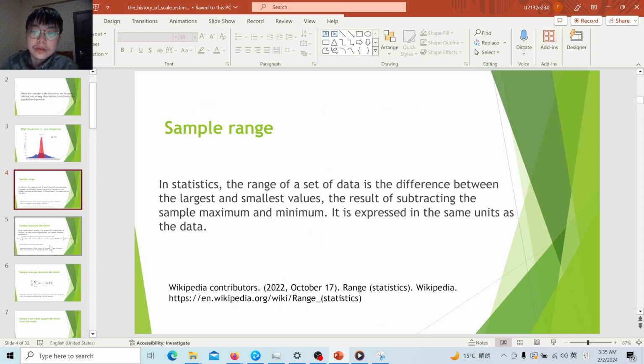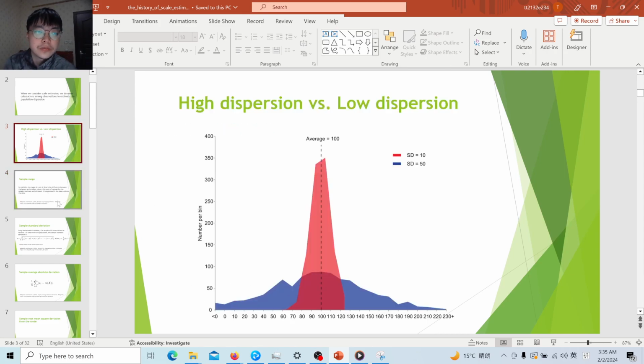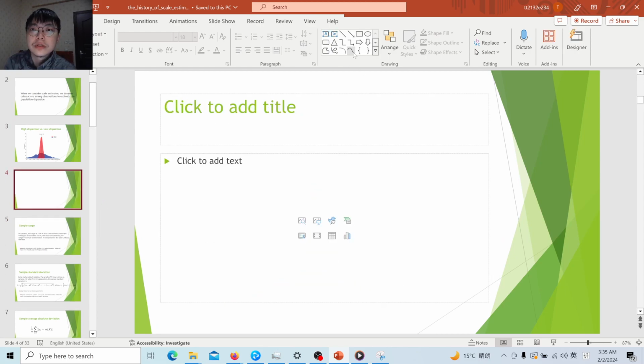And in statistics, the sample range is probably the first approach to study the dispersion. It is pretty straightforward, just the largest minus the smallest. But this approach has many drawbacks. The first is that the maximum and minimum values, as we said previously, are very sensitive to outliers. They are not robust.